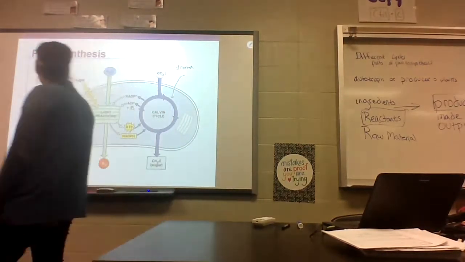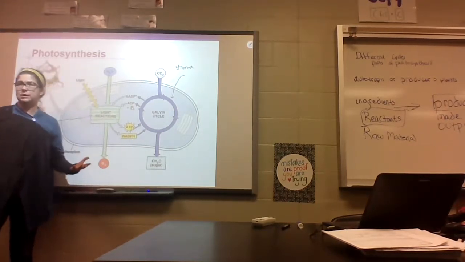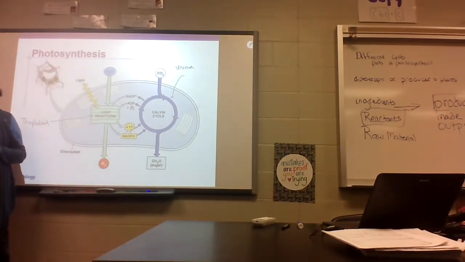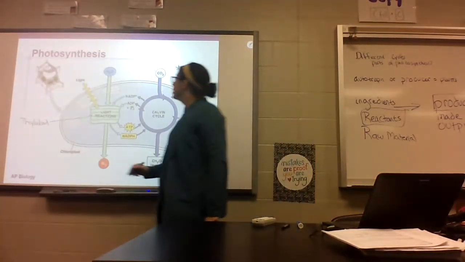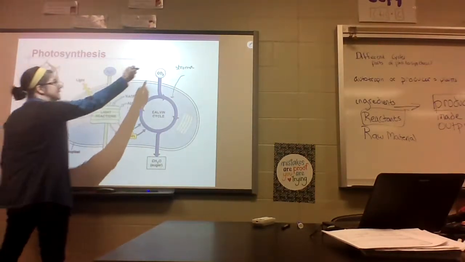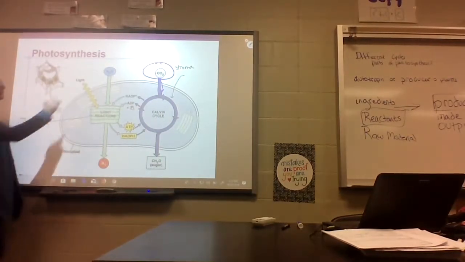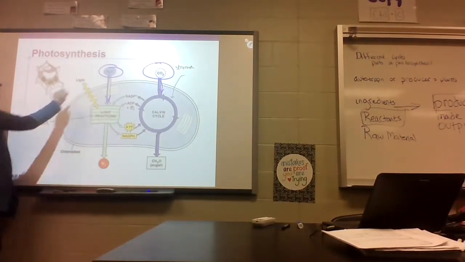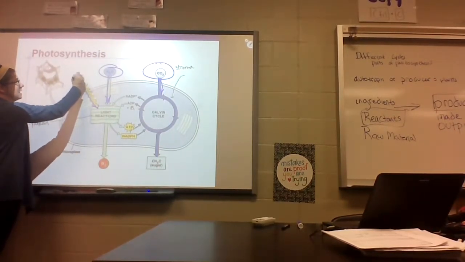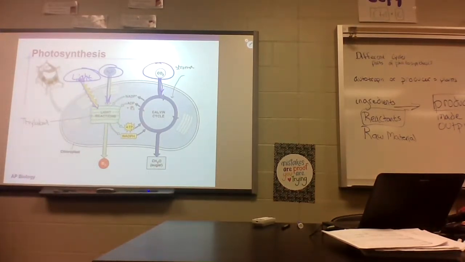Okay, so all this is telling us is think about our reactants. What are the reactants that we need for photosynthesis to occur? What are our reactants, which are also the same as our raw materials or ingredients? Carbon dioxide. So we have carbon dioxide going into our chloroplast, right? What else do we need? Water. So we have water going into our chloroplast. What else do we need? Light. So do you see how this is showing us that all of these reactants or raw materials are going into the chloroplast? Okay, so that's nothing big.